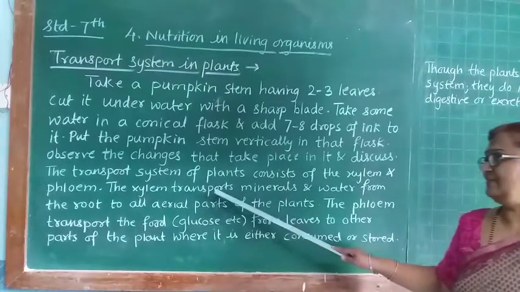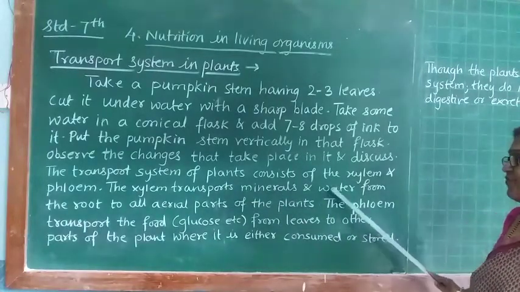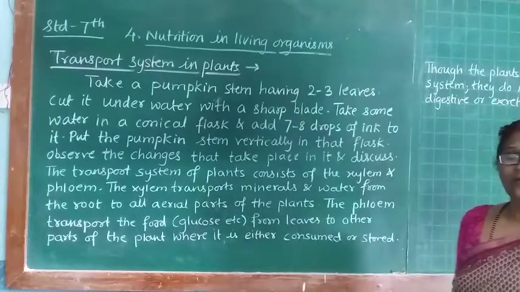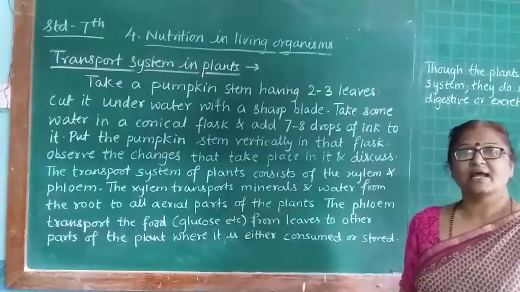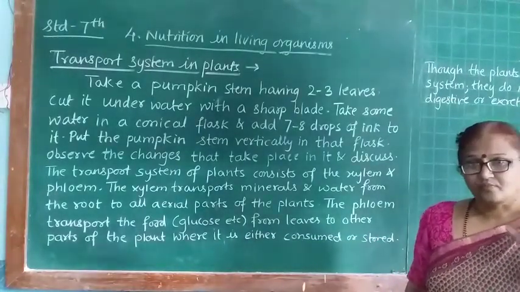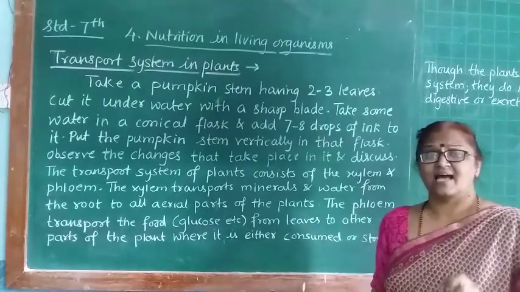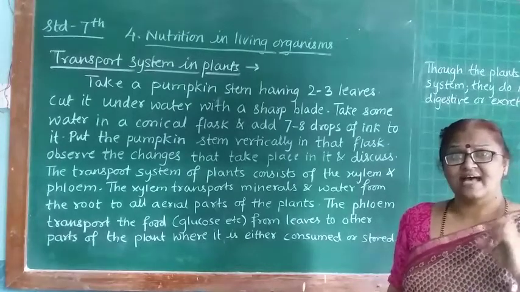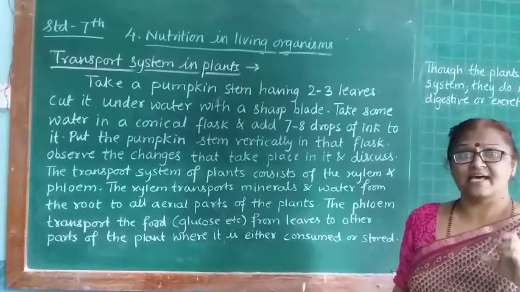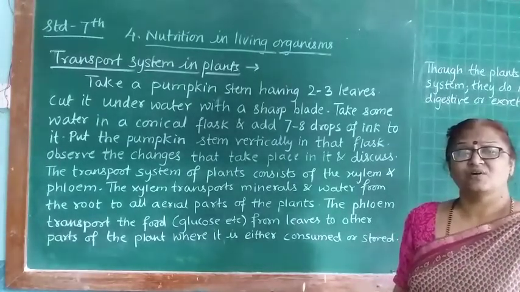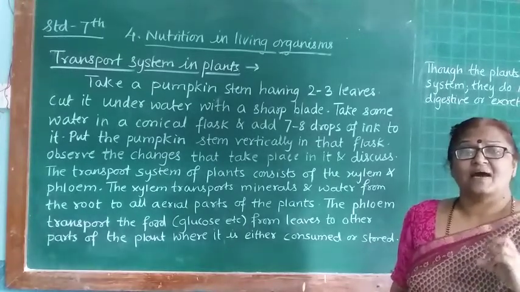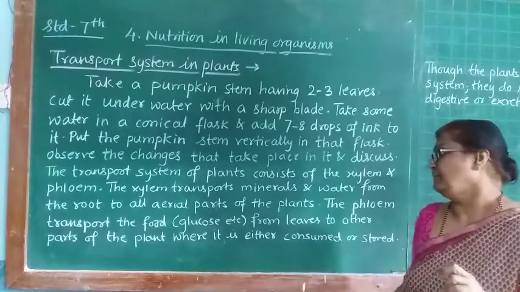The xylem transports minerals and water from the root to all aerial parts of the plant. That means the water and minerals are absorbed by the roots and the xylem tissue transfers them to the other parts of the plant.